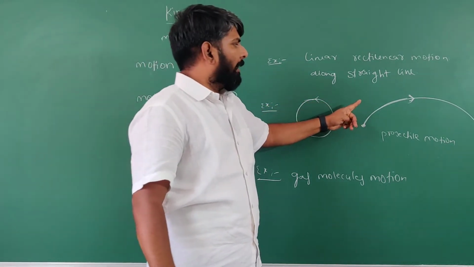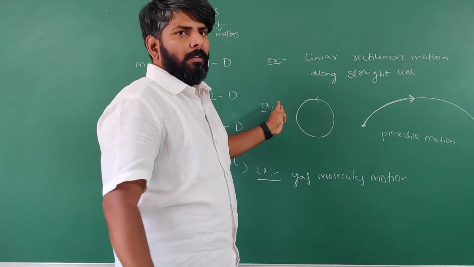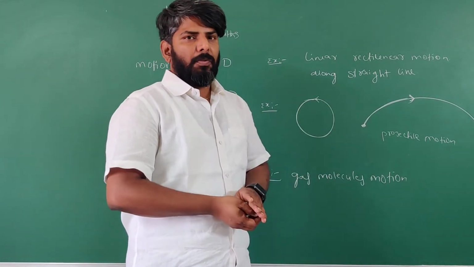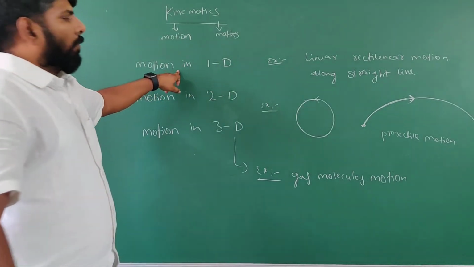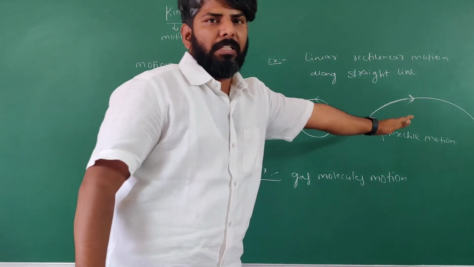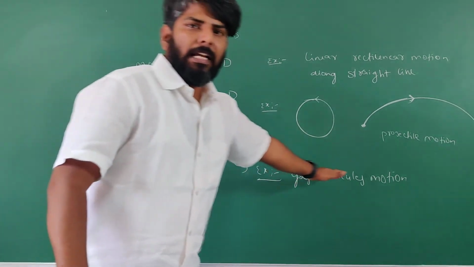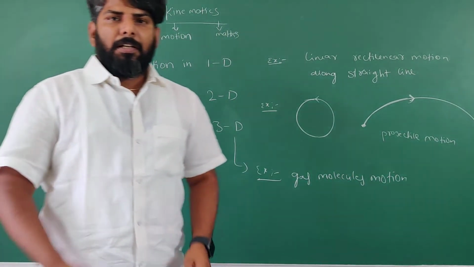In two dimensions, the motion is only along x and y, or along z and y, any two directions, that's it. So motion along a straight line is called motion in one dimension, motion along a circular path or of a projectile belongs to motion in two dimensions, and motion of gas molecules is called motion in three dimensions.